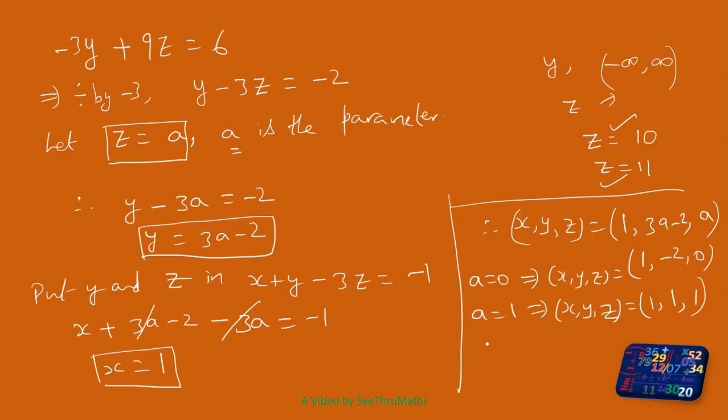Like this you have infinite number of answers. You are free to put any value for a. A may be a rational number or irrational number, negative number, positive number, fraction, anything as you wish. This is the solution for the given system of linear equations.